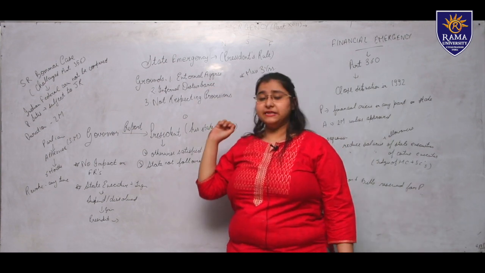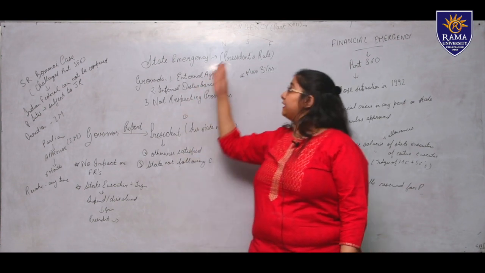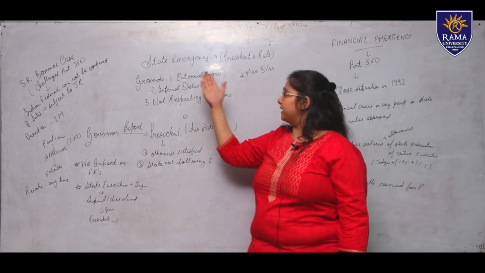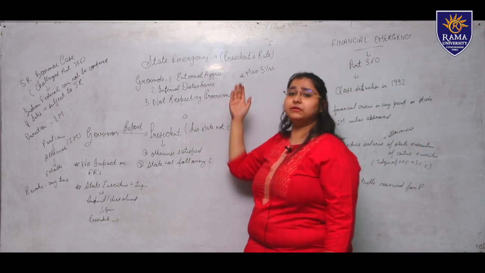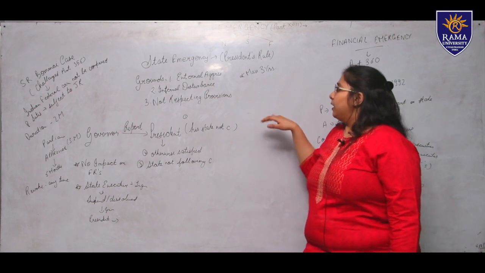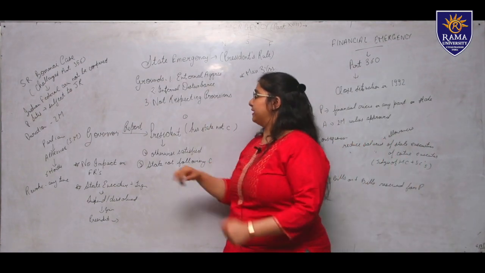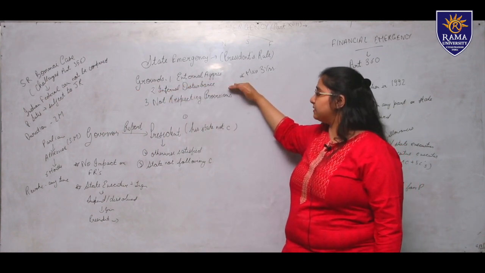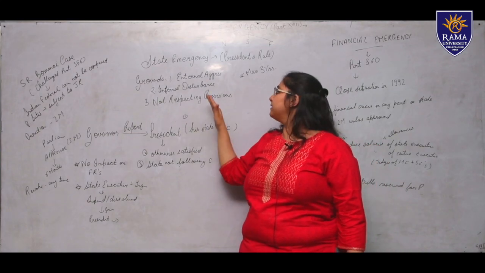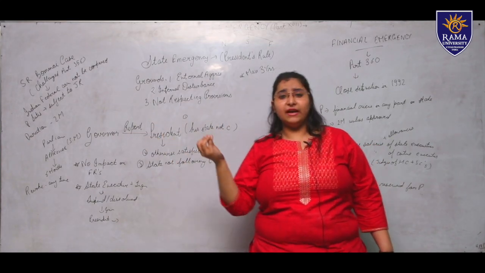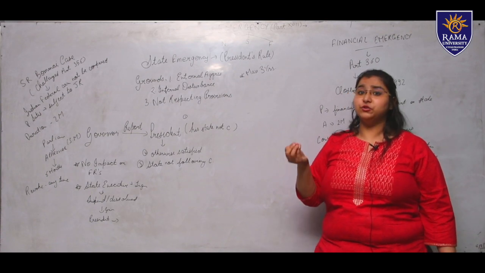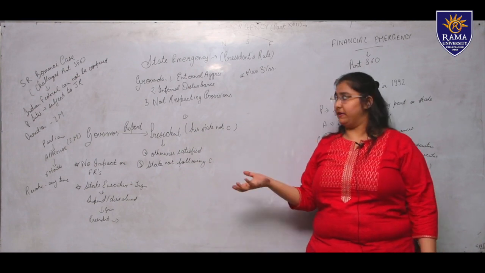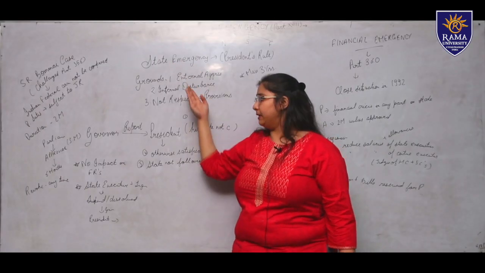Also, before coming to the state emergency part, I would like to tell you that emergency provisions were taken from the German Constitution. Now, what is state emergency? The grounds of state emergency are external aggression, internal disturbances, as well as not respecting the constitutional provisions. If any state is not respecting the constitutional provisions, that is the backbone of our state, the Constitution of India, then state emergency can be applied there.